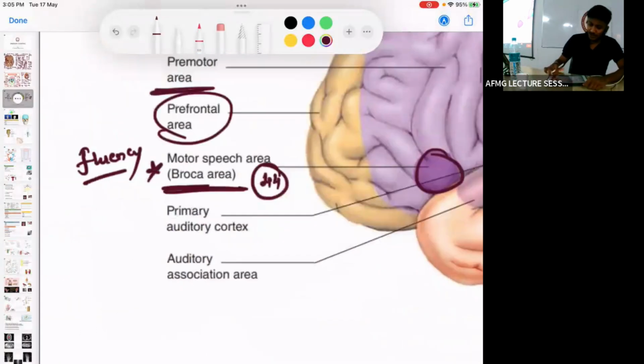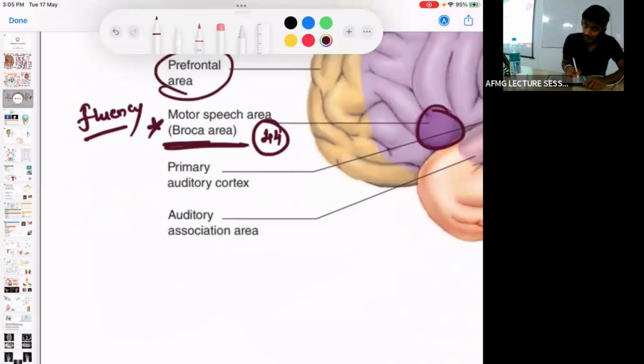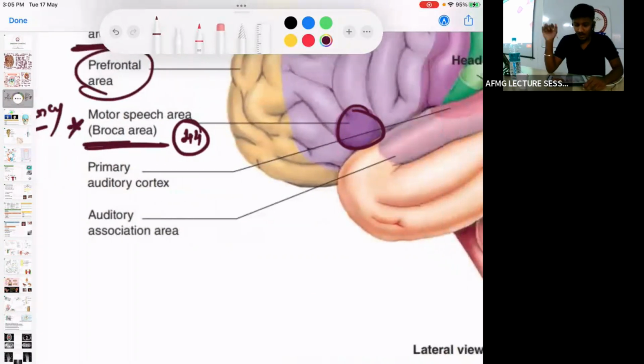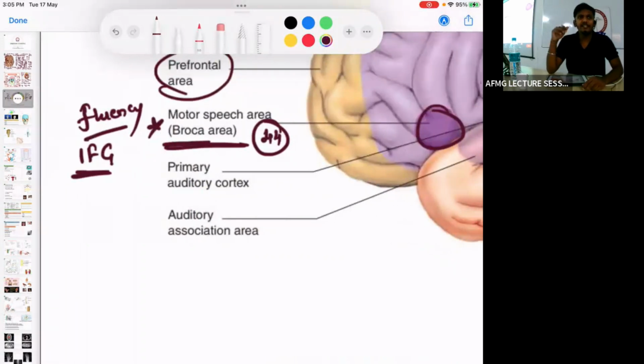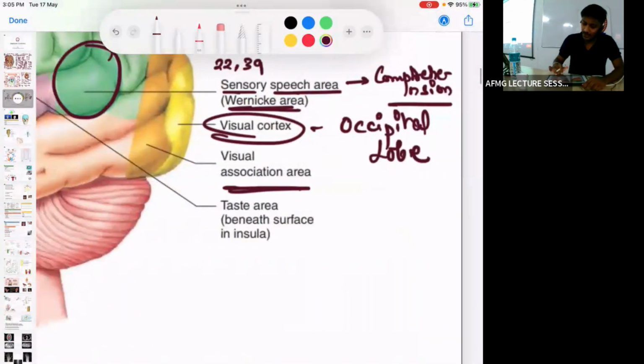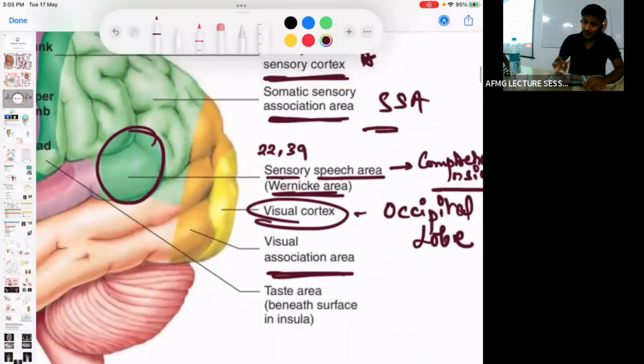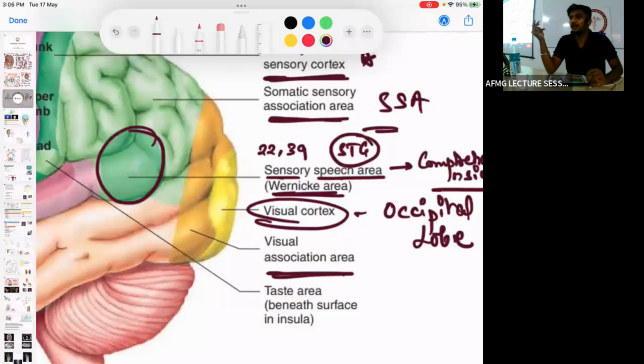Broca's area, or motor speech area, is located in the inferior frontal gyrus. Whereas Wernicke's area is located in the superior, which one is visible? Lobe. Superior temporal gyrus. Wernicke's area is in the superior temporal gyrus.